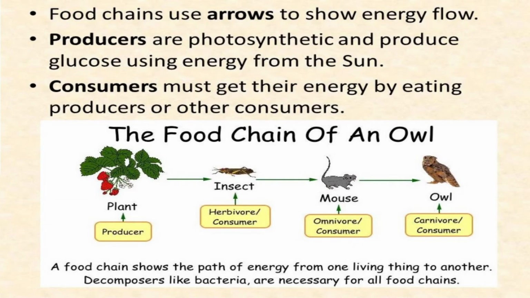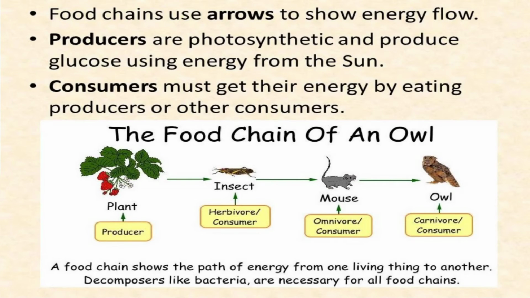Now, second one, that is tropic level 2. The organisms who do not produce their food themselves but depend on primary producers for their food are included in tropic level 2. These organisms are animals and are called primary consumers.